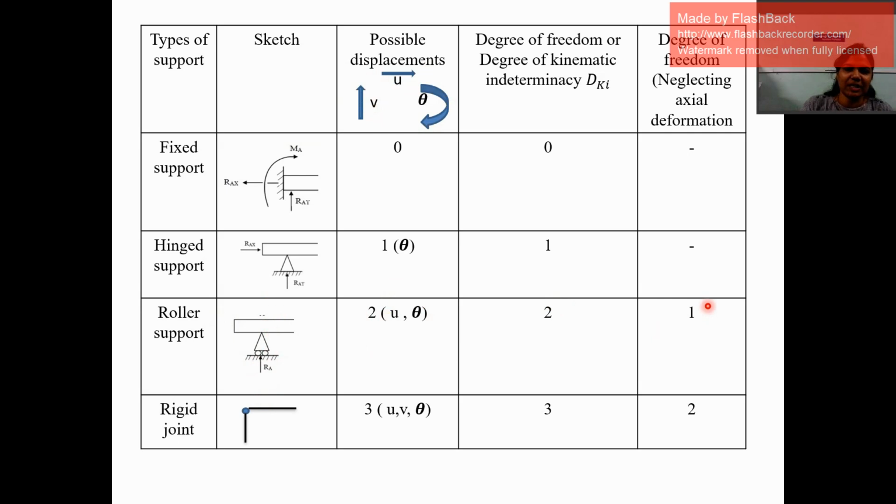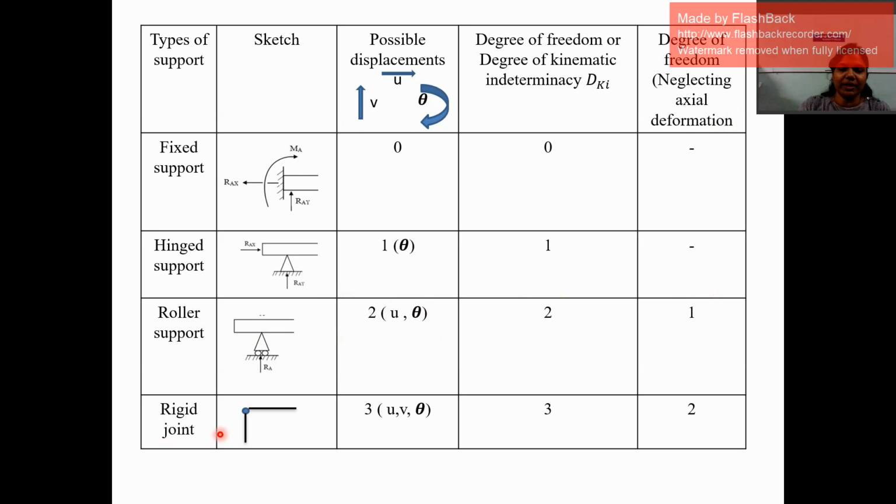But there is one more concept in the case of a rigid jointed frame: if you neglect the axial deformation of the frame, this support will not be allowed to move in the vertical direction as well as the horizontal direction. Then we ignore the displacement in the x and y directions and only take the rotation, so your degree of freedom reduces to only 1 by neglecting the axial deformation. But if you do not neglect the axial deformation, the degree of freedom remains 2.